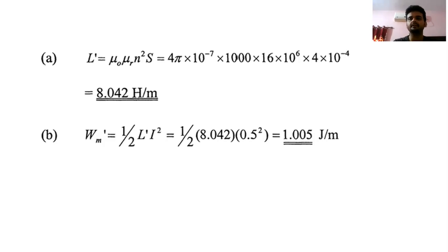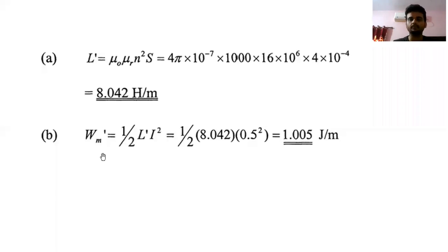Then suppose you need the inductance for 100 kilometers of transmission line, just multiply the inductance by 100 kilometers. In this way, you have to find the inductance. So inductance is equal to 8.042 Henry per meter.